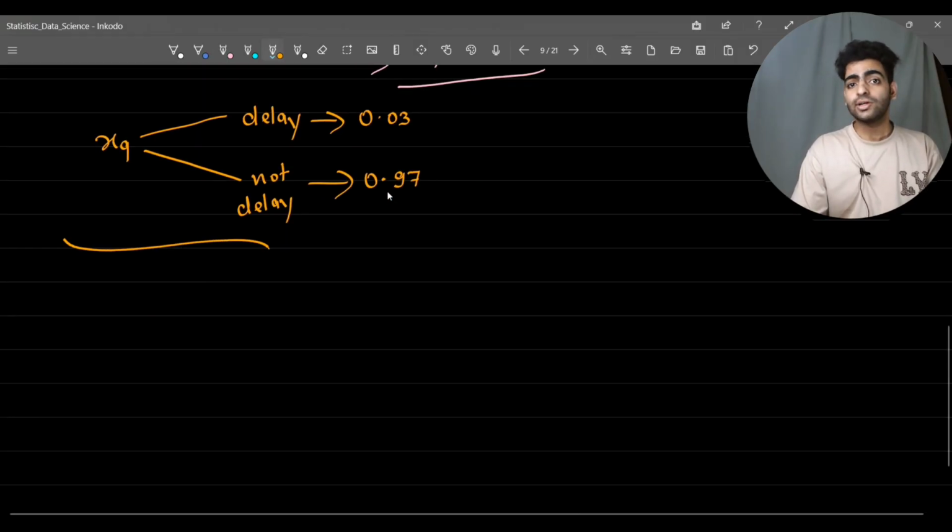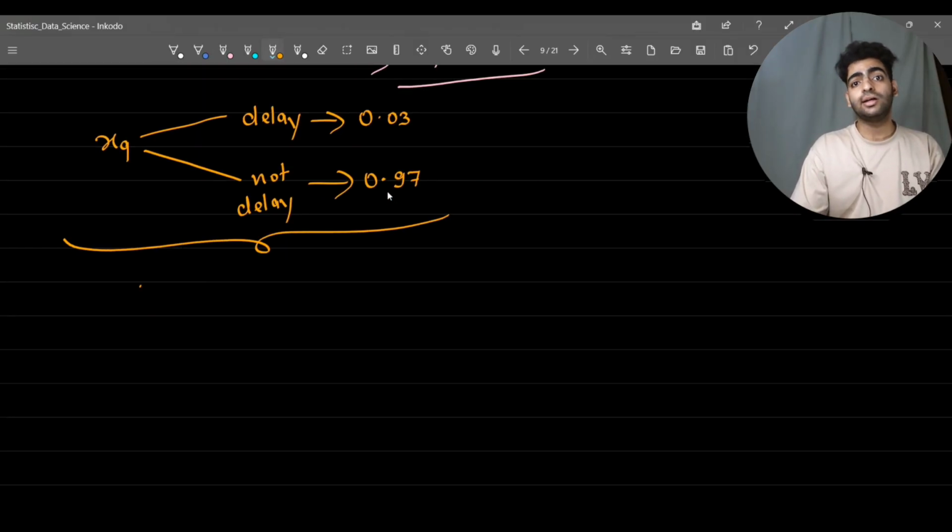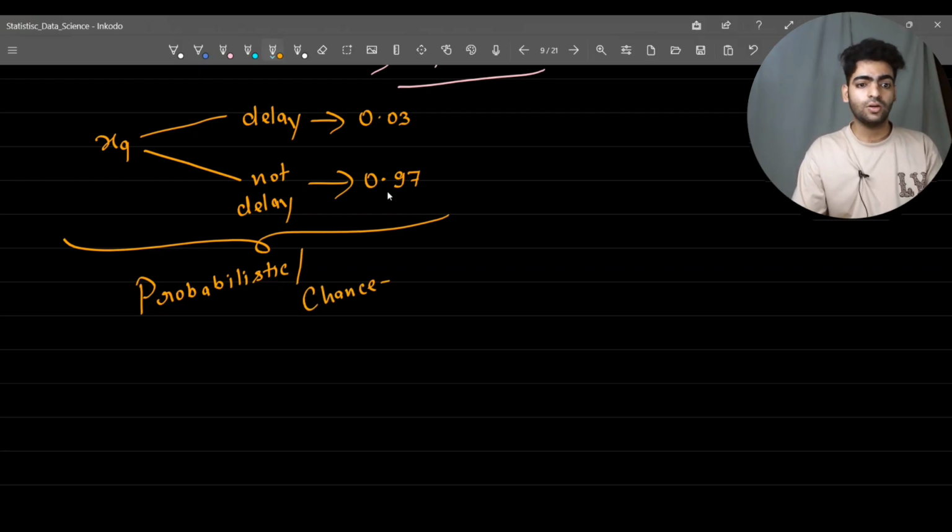So instead of telling directly whether it will be delayed or not, it is telling us a probabilistic, or chance-based, score, and that's exactly how probability is used in machine learning.